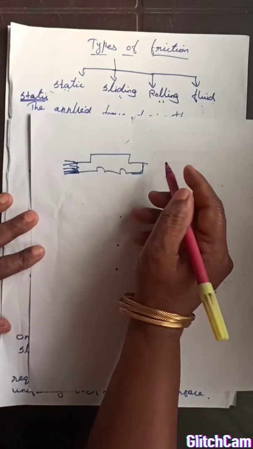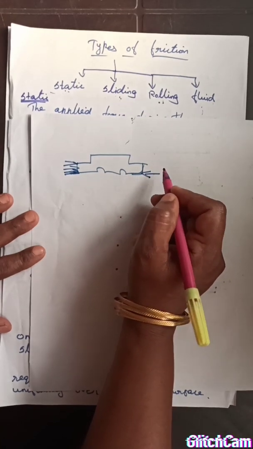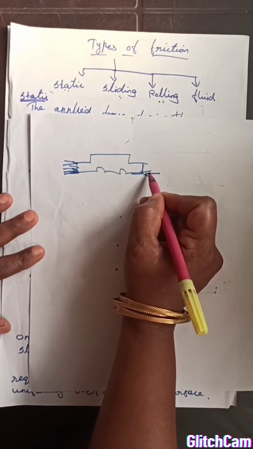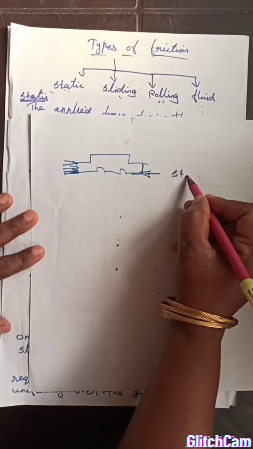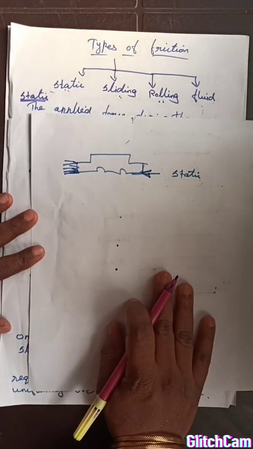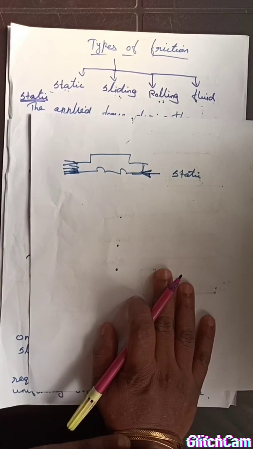That means some other force acting in the opposite direction does not allow the car to move. That is known as friction. This friction is called static friction. The initial friction is called static friction if you are trying to move an object over a surface.